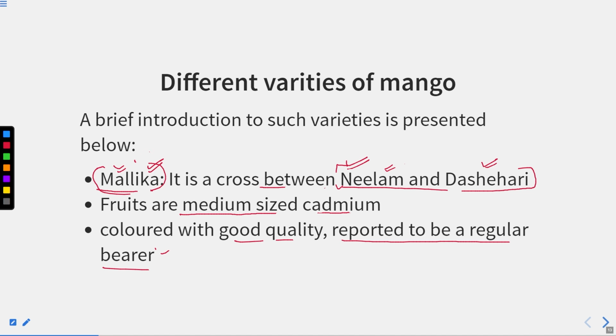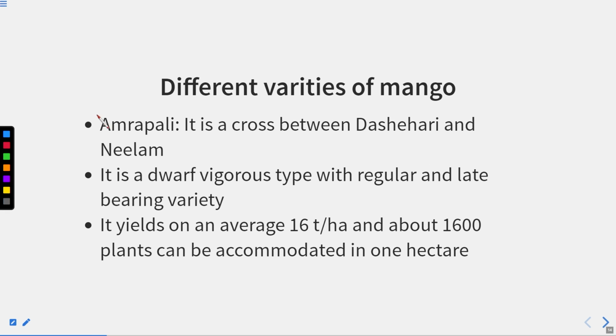So this is the important point, that Neelam and Dasheri are used for the growing of this Mallika. Means it is produced by the crossing between the Neelam and the Dasheri crop. Next is the Amrapali. It is a cross between the Dasheri and Neelam.